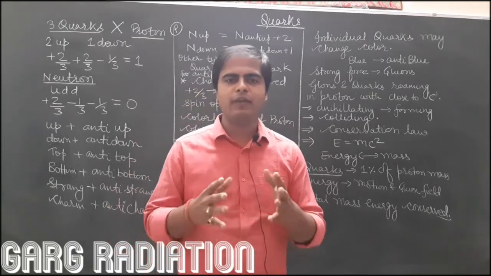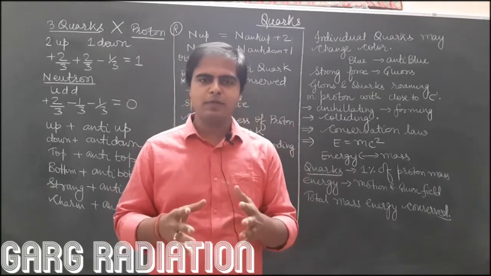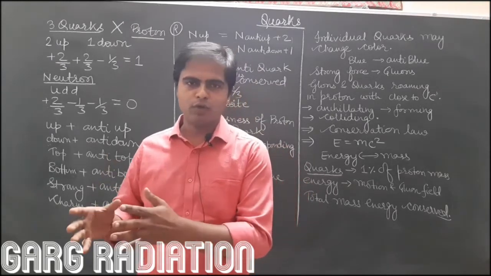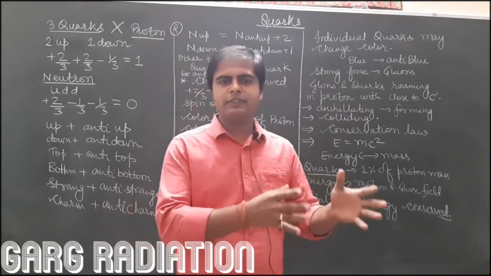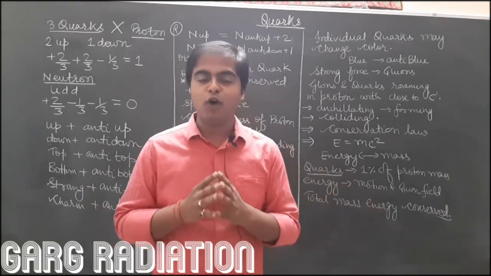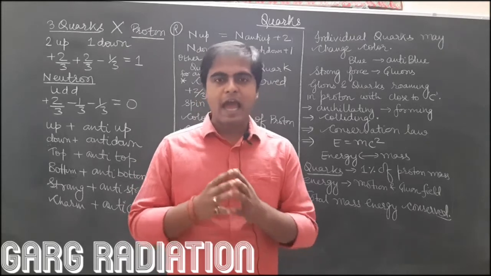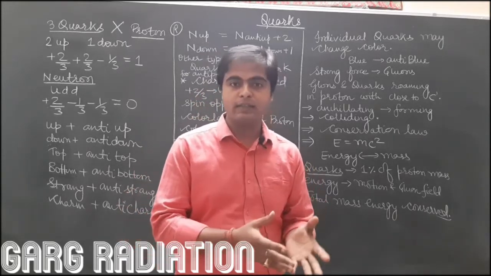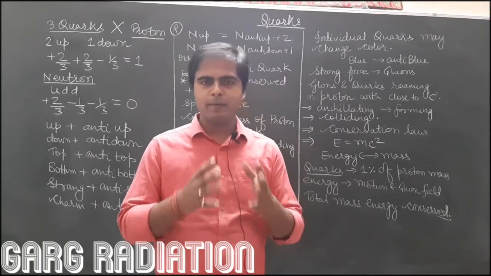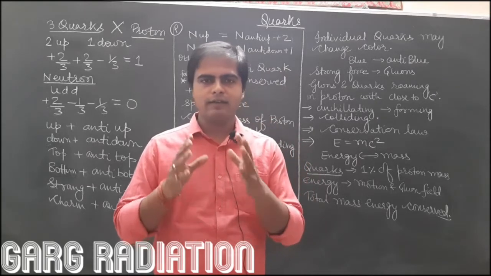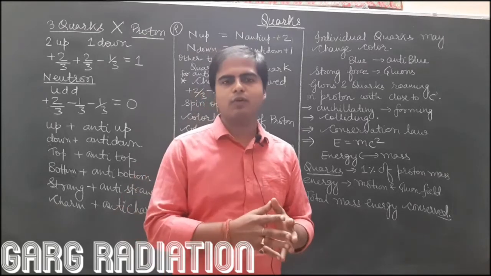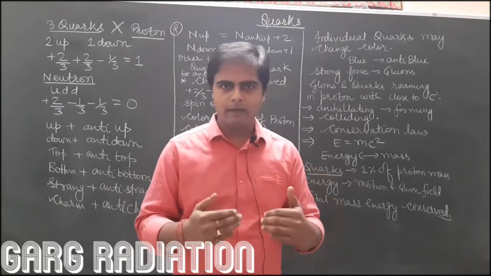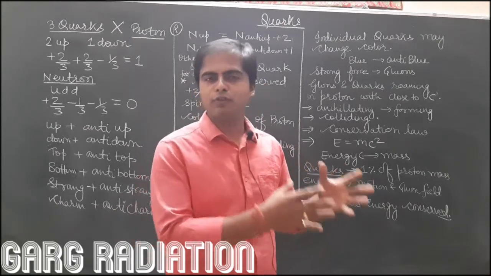In this video we will understand about quarks. You must know that atoms are made up of protons, electrons and neutrons. And if you studied physics at class 12th level, then you also know that protons and neutrons are made up of quarks, up quarks and down quarks. The number of quarks is 3 in a proton and neutron. They are up quarks and down quarks. But that is half truth.